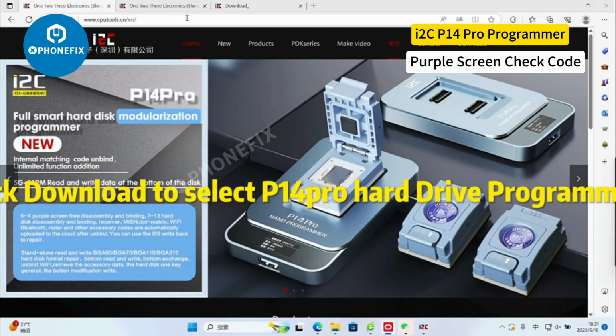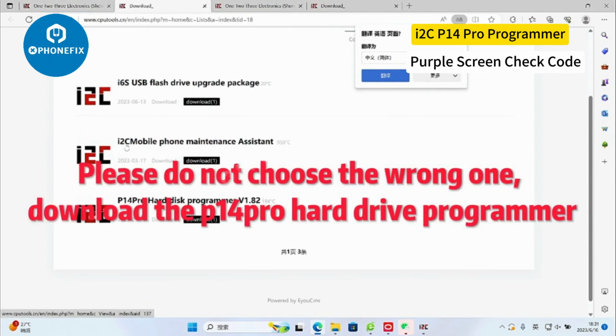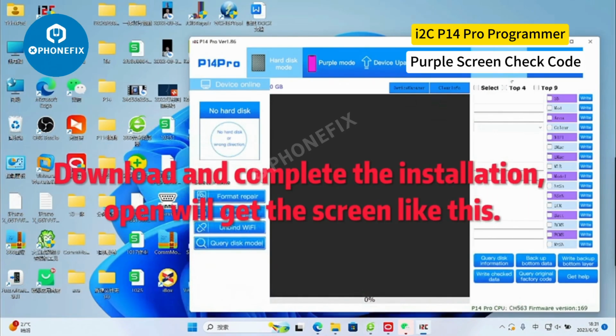Click Download and select the P14 Pro Hard Drive Programmer. Please do not choose the wrong one. Download the P14 Pro Hard Drive Programmer, and complete the installation.